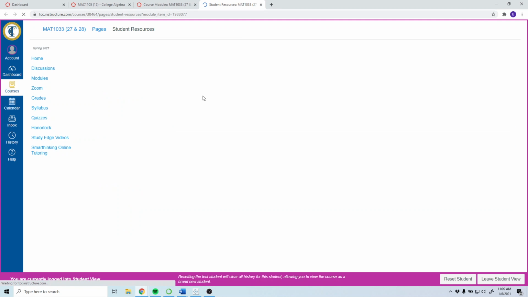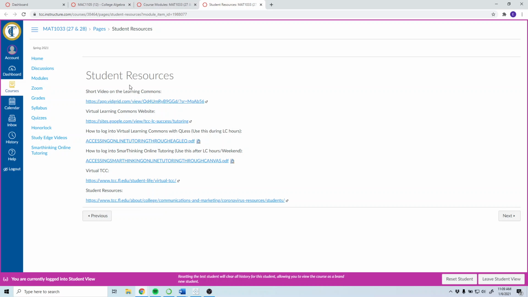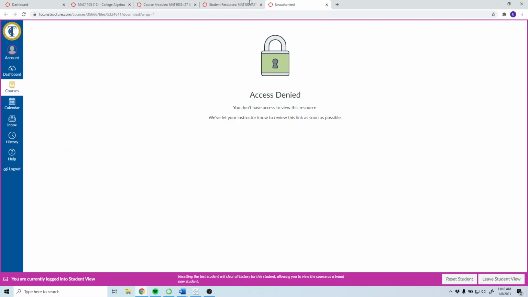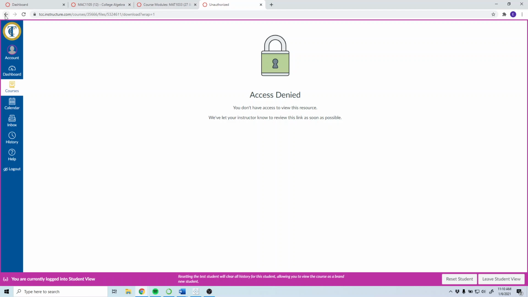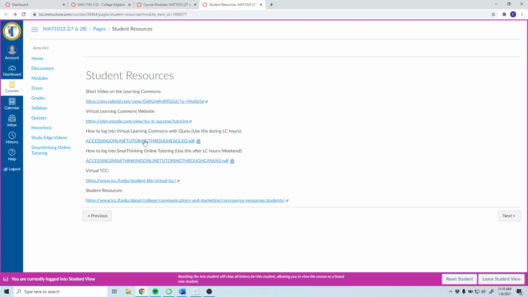Student resources. So I got quite a few things here. The first few are about the virtual learning commons, and it's useful to use learning commons hours. If you click on this advertisement, I can't actually open it because I'm not a real student. But anyway, this is a little tutorial on how to get on the Learning Commons. And there's a little video on how to do the virtual Learning Commons as well.